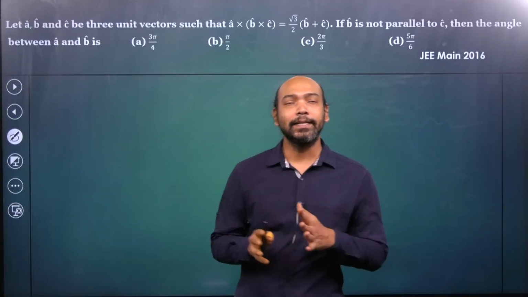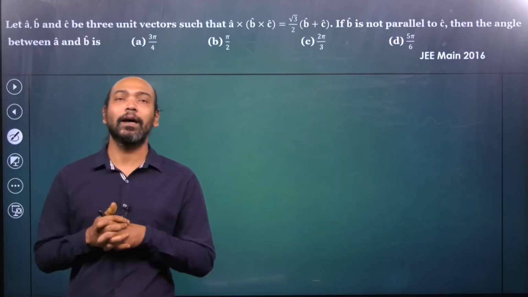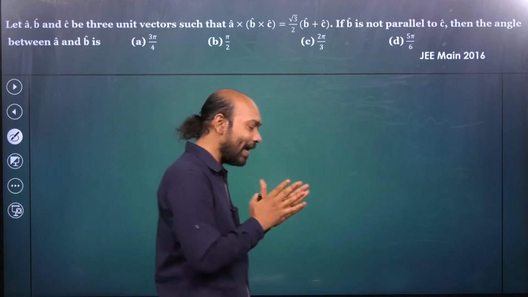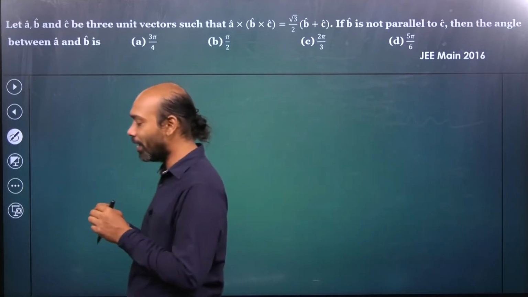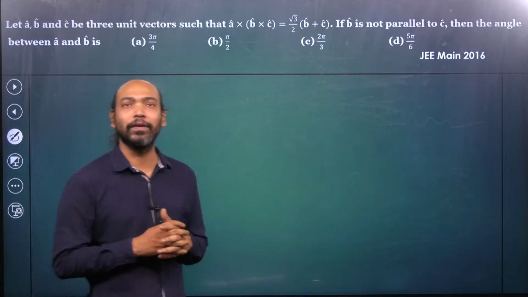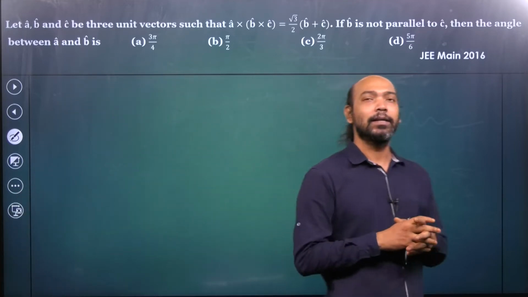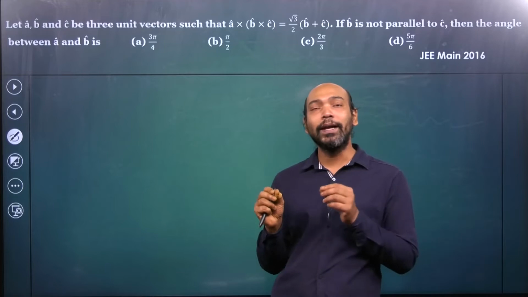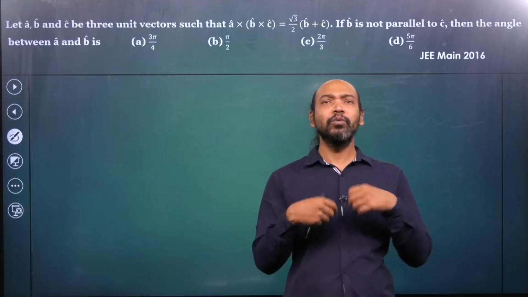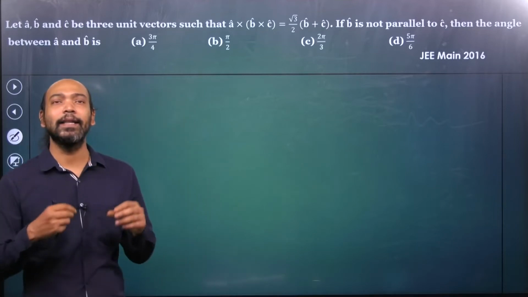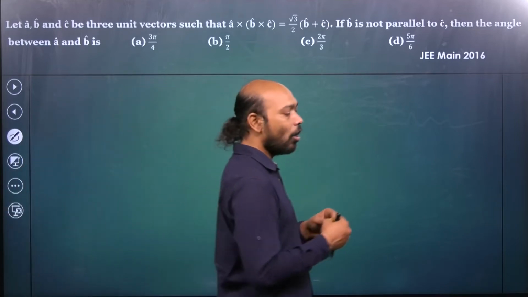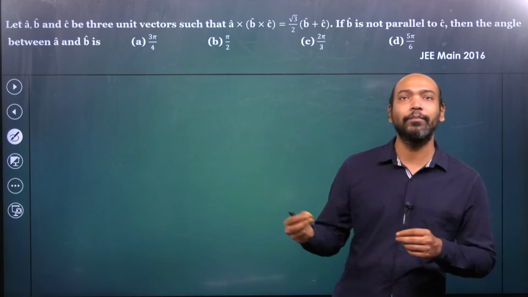Hi all, in this particular problem we are asked to find A cross B cross C. So it's actually a triple product. We know the box product and all that, but it's not that, and we cannot use that formula here, but we can use the properties of the triple product of vectors, and then we have to solve this problem.